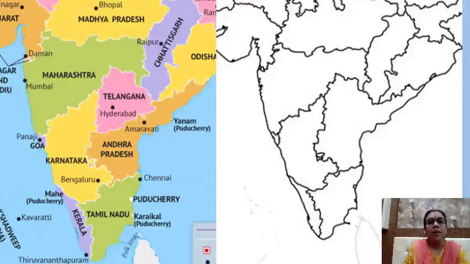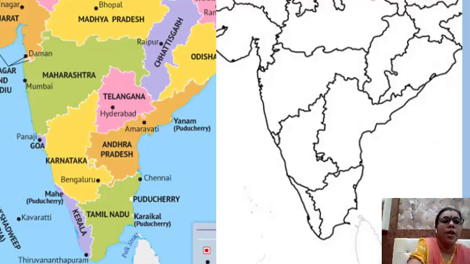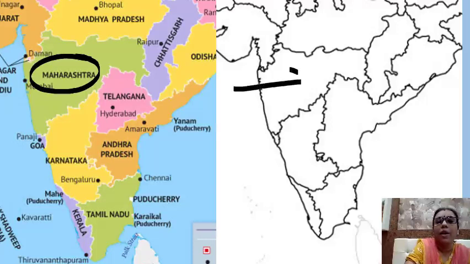Now, let us learn to locate Maharashtra on the outline map of India. Now, where is Maharashtra? Yes, this green color. Try to understand the shape of the state, the shape of Maharashtra, how it looks. So, accordingly, you have to find out Maharashtra on the outline map of India. See, this is Maharashtra, right? Yes. So, here, where is Maharashtra? This one. Can you identify the shape?